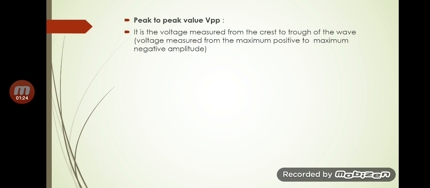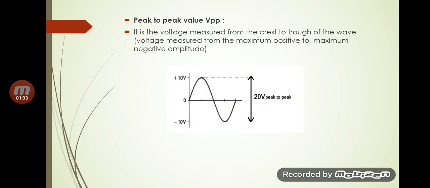Next is peak to peak value, also denoted as Vpp. It is the voltage measured from the crest to trough of the wave, or the voltage measured from the maximum positive to the maximum negative amplitude. In the figure you can see that the maximum positive value is 10 and the maximum negative value is minus 10. So peak to peak value is 20 volt.